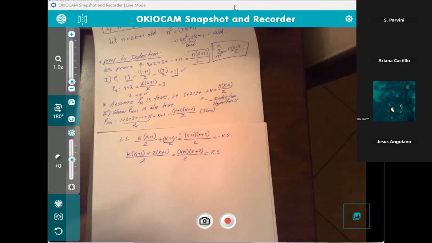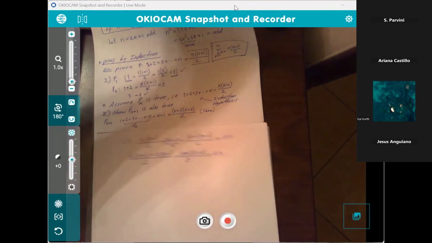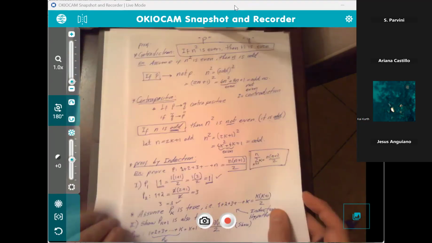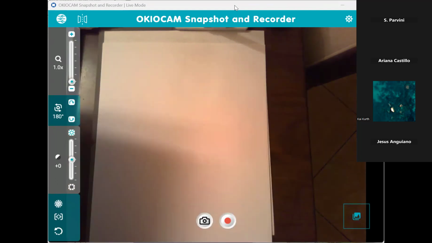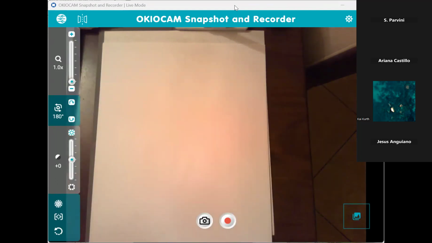All right, so there you go. This is proof by induction. We will be doing these proofs, these 3 types of proofs, in the exercises that we do later on. So for now, though, it's good enough for us to move on.